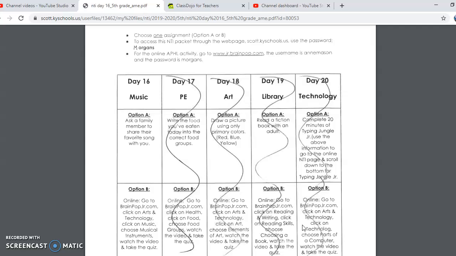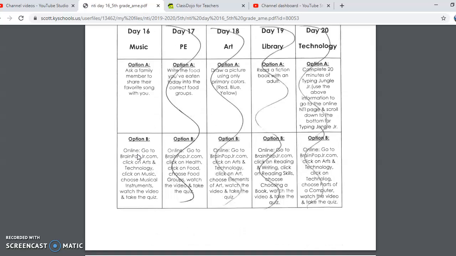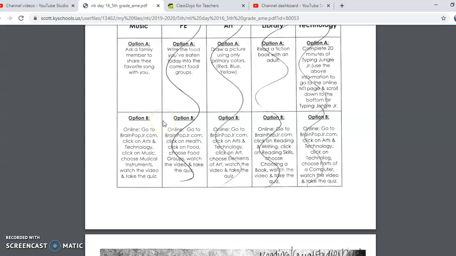So for day 16, you have music. Option A would be to ask a family member to share their favorite song with you. That sounds kind of fun. And then option B, if you choose to go online, you go to Brain Pop Junior. We have the login stuff on other days. You click on Arts and Technology, click on Music, choose musical instruments, watch the video, and then take a quiz.